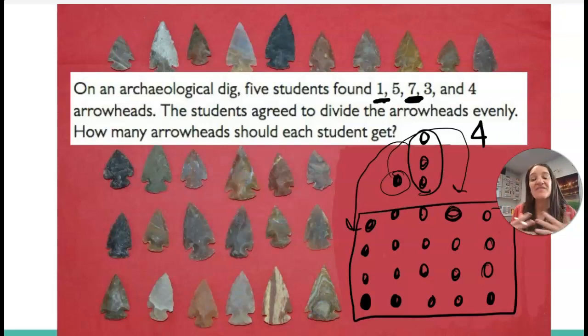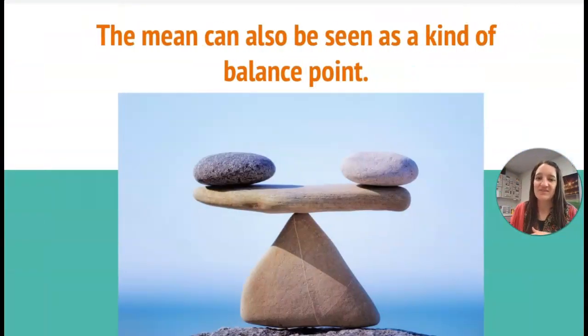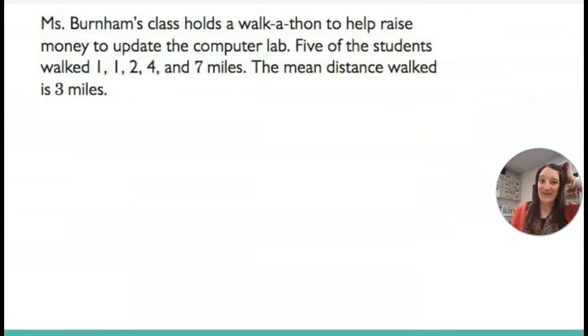The mean of this set of numbers is 4. But what that means is that all of them have the same amount. All 5 students get the same amount. That is the fair share part of the mean. It's giving everyone the same amount. So the mean can also be seen as a balance point. And here's what I mean by that.